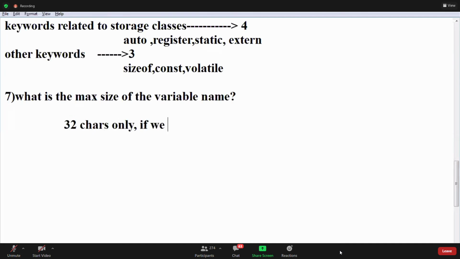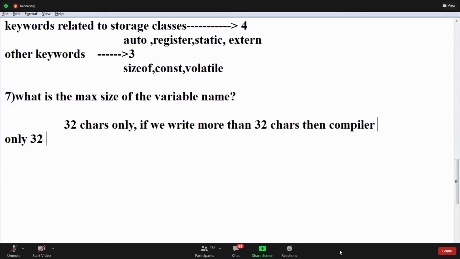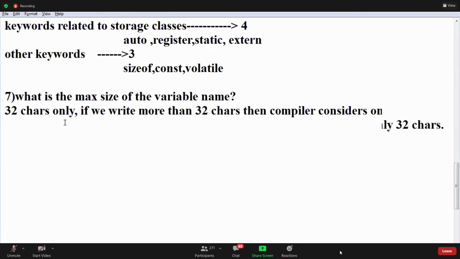If you write more than 32 characters, then the compiler considers only 32 characters. Okay, write that point. Maximum size of a variable name is 32 characters only.